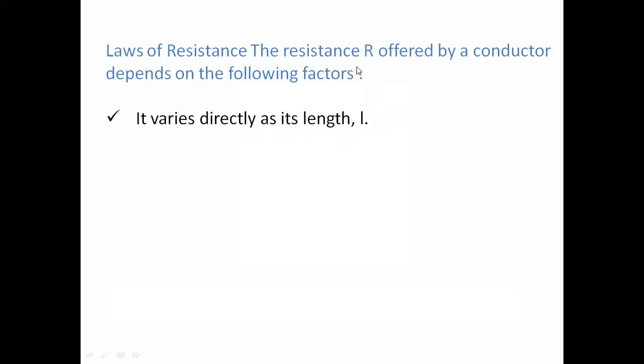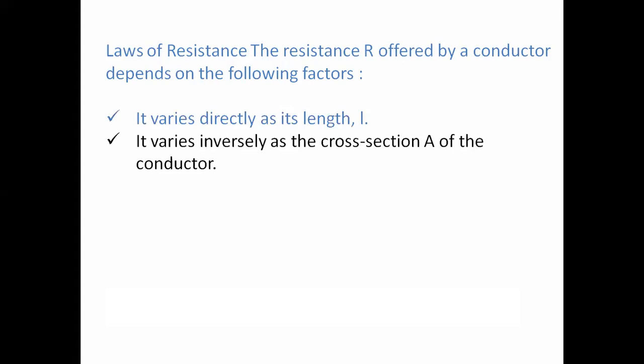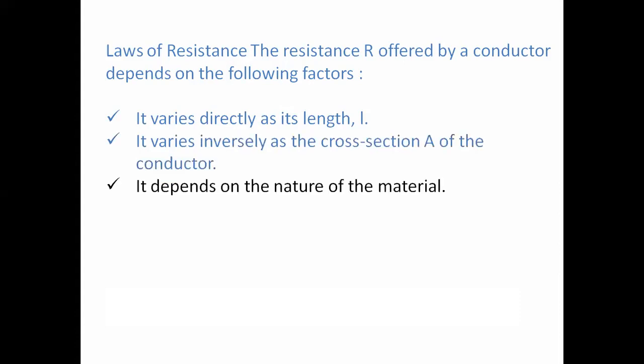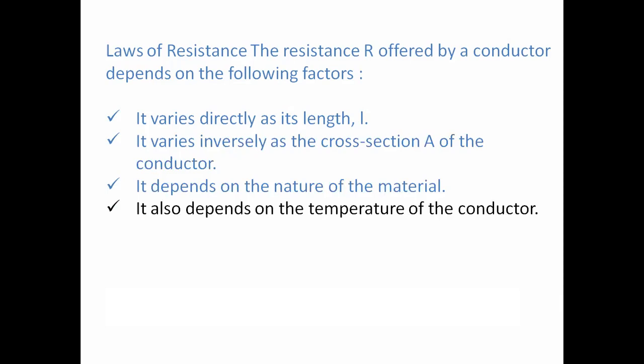So the resistance of any material depends upon the following factors. The first one is its length. When the length changes, the resistance of the material changes. The second point is that it is inversely proportional to the cross-sectional area of the conductor. It also depends on the nature of the material, and on the temperature of the conductor.